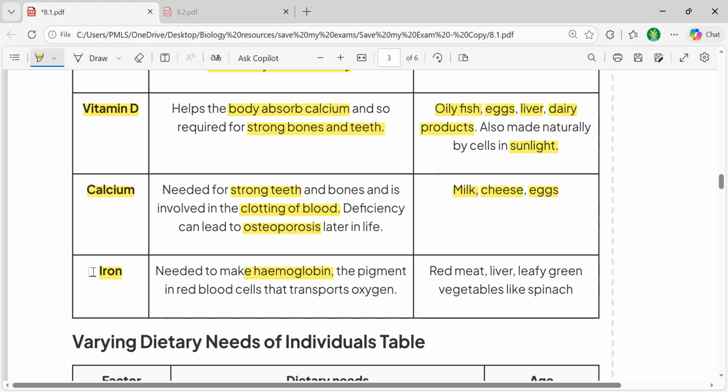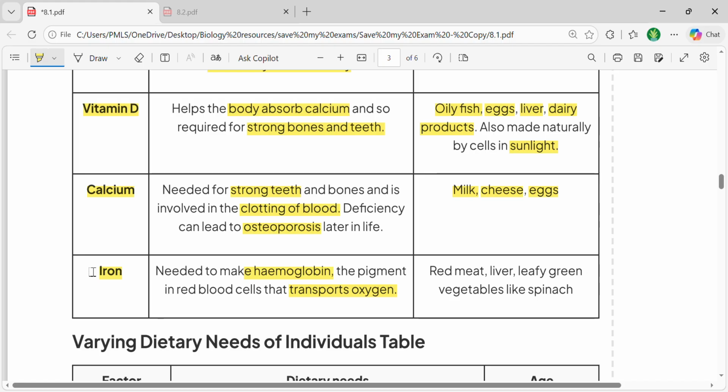It means if you're not taking enough iron in your diet, it would prevent the formation of enough hemoglobin. And if hemoglobin is not being formed in your body, then your body wouldn't be able to perform the function of transport of oxygen that efficiently, and it would impact all other processes as well.